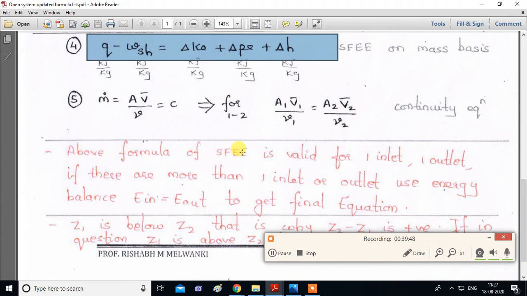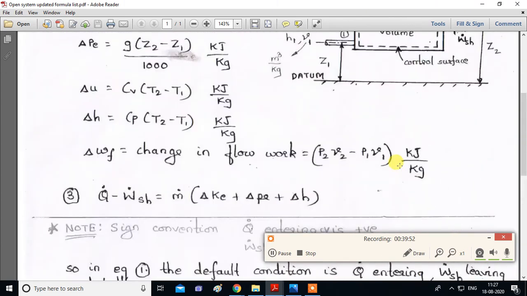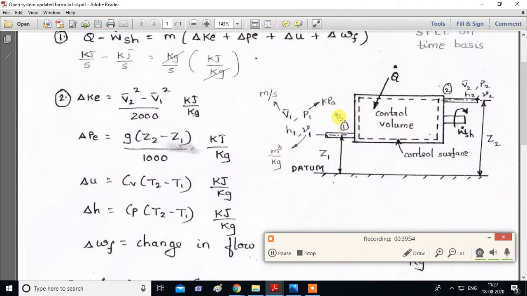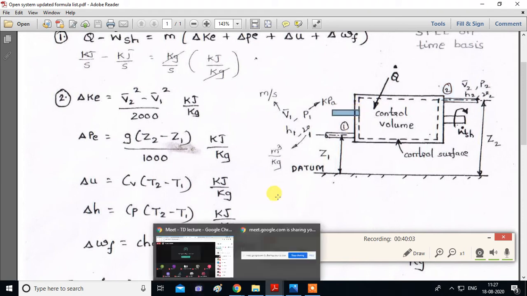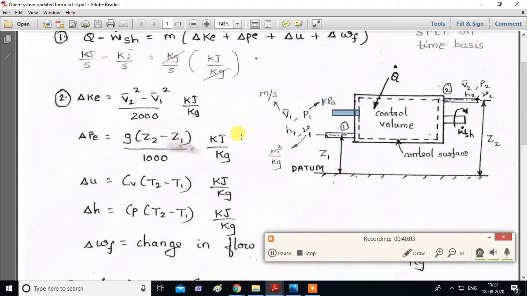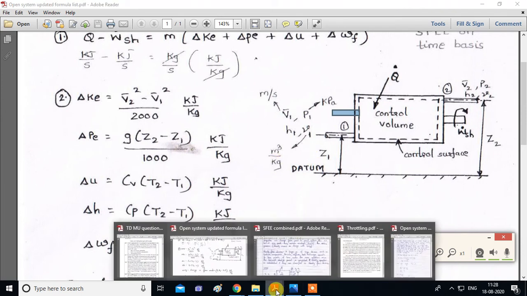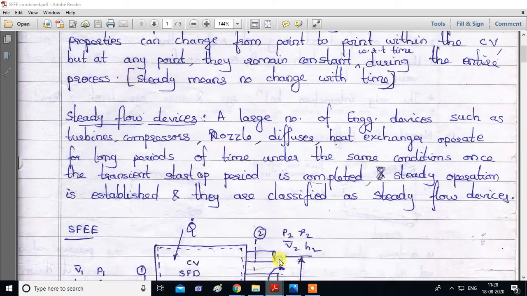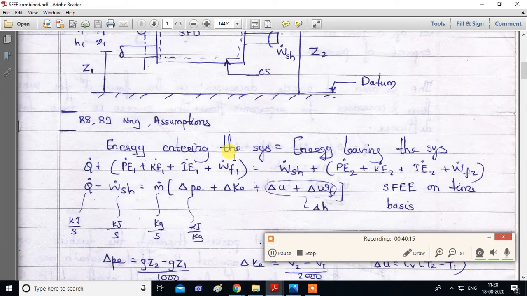The steady flow energy equation is valid for one inlet and one outlet. You can see in this diagram, there is only one inlet and one outlet. If you have multiple inlets, like this is one inlet and at this height you also have another inlet, in that case this steady flow equation is not valid. Remember that also. In that case, you have to go by basics.